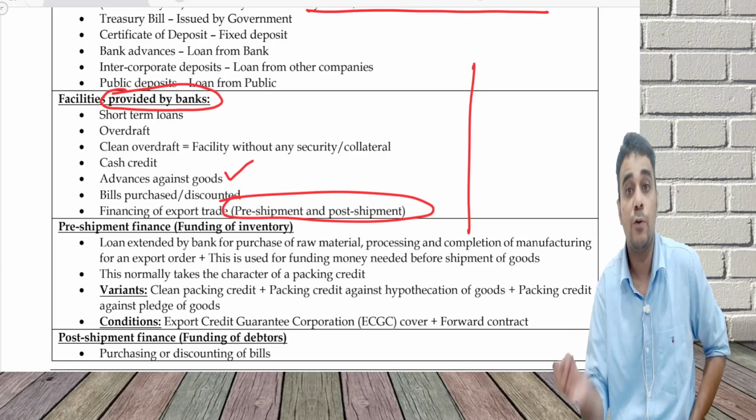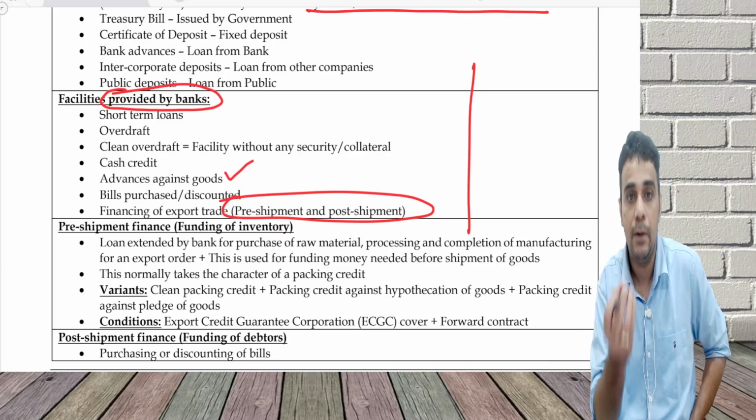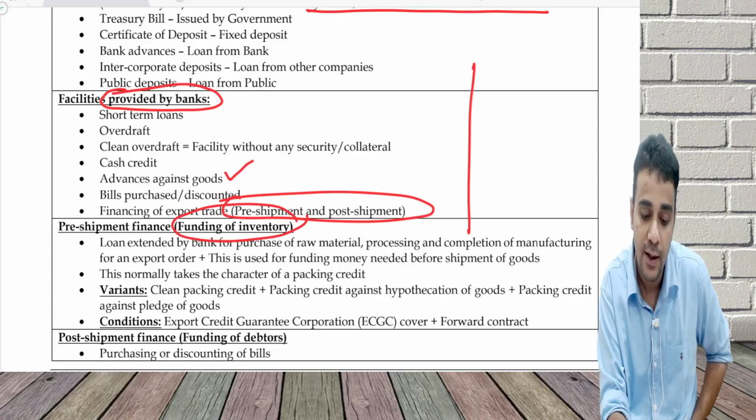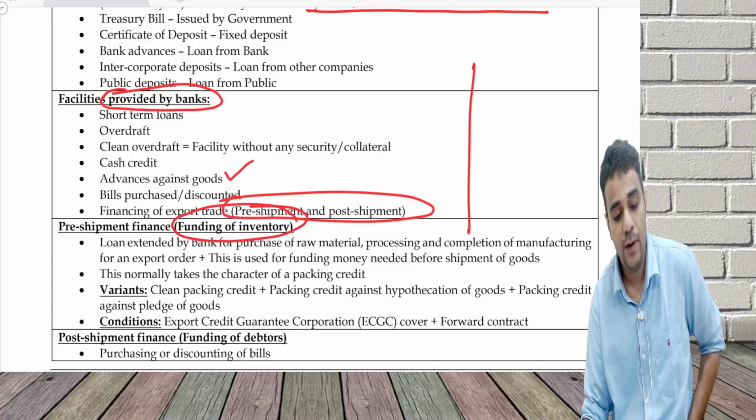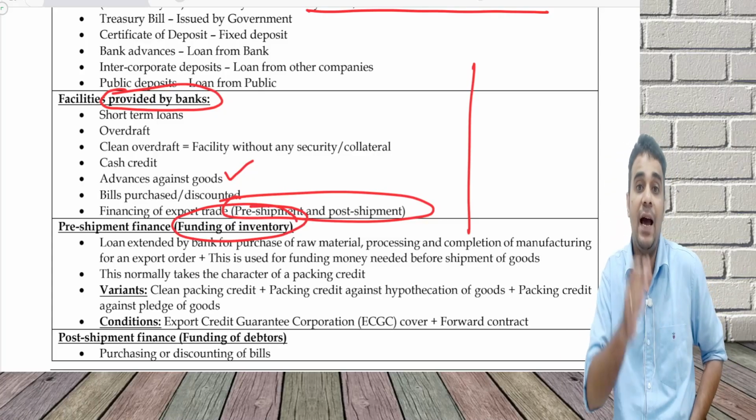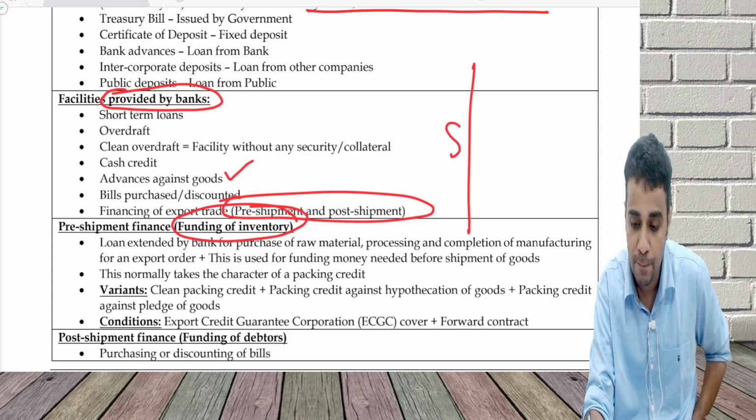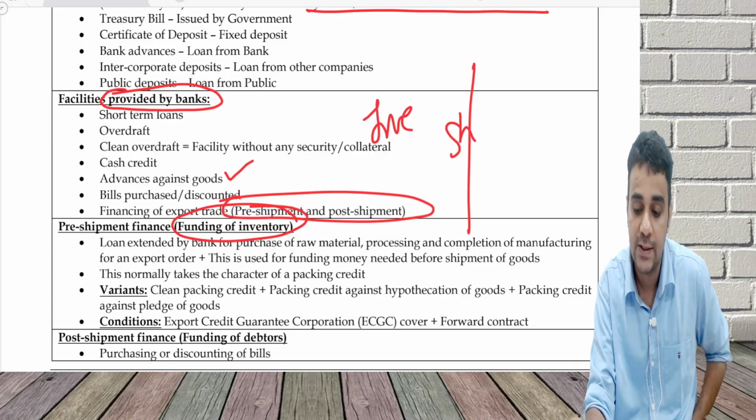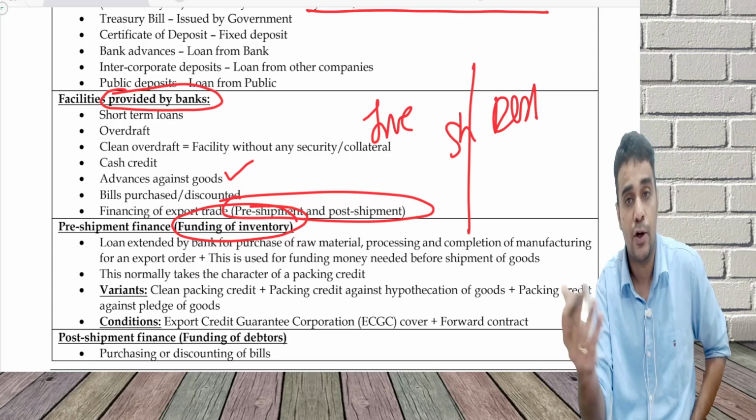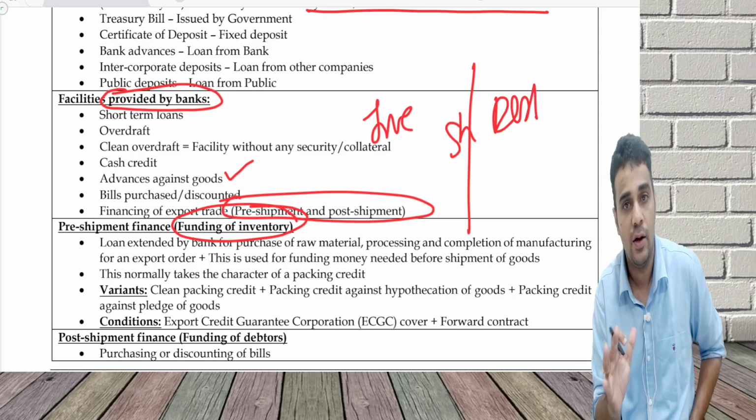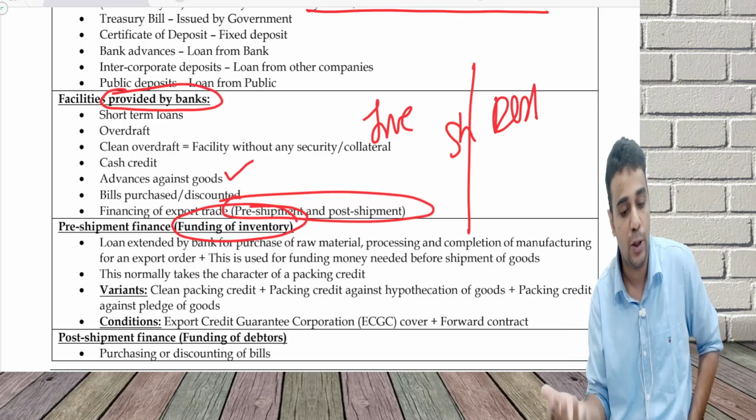Before I sell, I need money to buy inventory, funding of inventory. So pre-shipment, I need money for inventory, before shipment, for purchasing. After shipment, it is for the debtor, because money has not come in, the inventory is over. So pre-shipment has to be closed. Now you have to get into post-shipment.